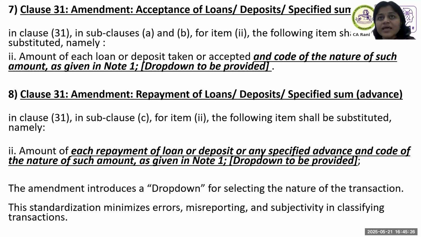See, in earlier tax audit reports, we used to have this challenge and we used to make disclaimers, and also we used to write saying that those transactions which have been effected by way of journal entries. For example, there will be a loan taken, but actually it may not be a bank transaction. It may not be a cash transaction also. It could have been a journal entry, right? So we wanted to make sure that there are no penal consequences on account of that. So we used to write saying that this is a journal entry and this is the transaction. That is what we used to do.